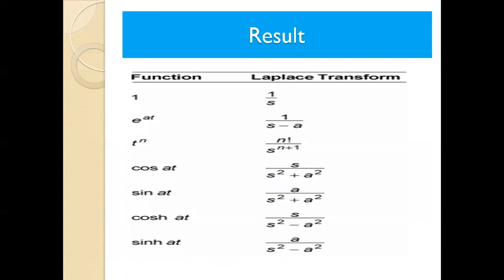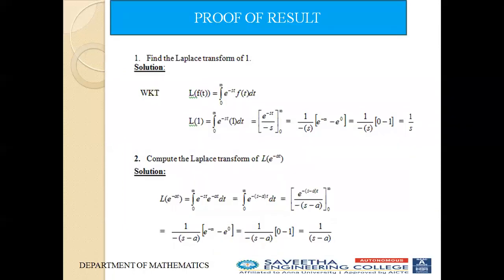L of cos at is equal to s divided by s square plus a square. L of sin at is equal to a divided by s square plus a square. L of cos h at is equal to s divided by s square minus a square. L of sin h at is equal to a divided by s square minus a square.